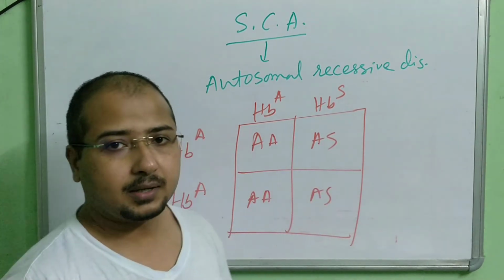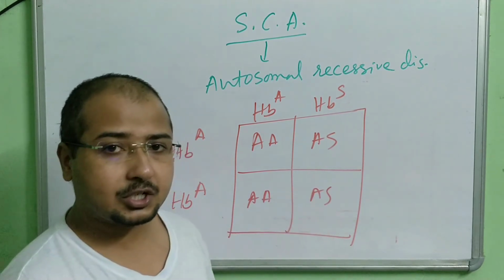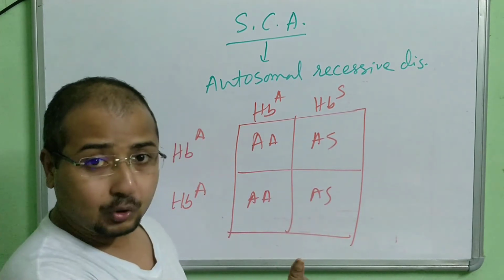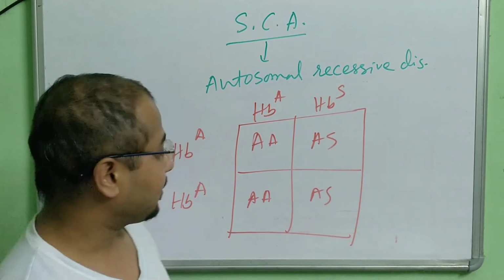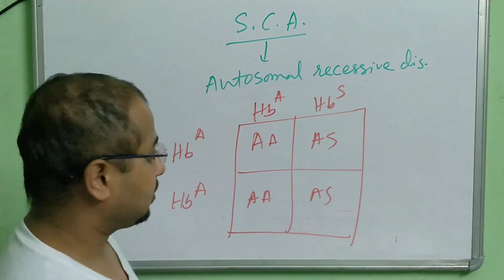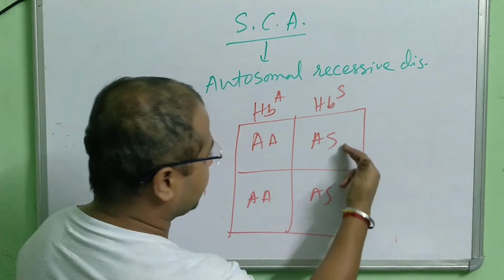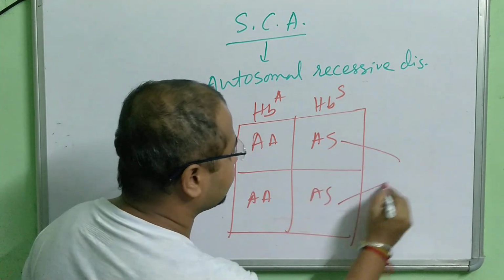Now see, is there anybody who is lethal, who is having anemia in this condition? Means we have to look here whether there is any combination of HbS, HbS. No, right? 50% of them are very much normal, and 50% are heterozygous, means they are the carrier. These two are the carrier of the disease.